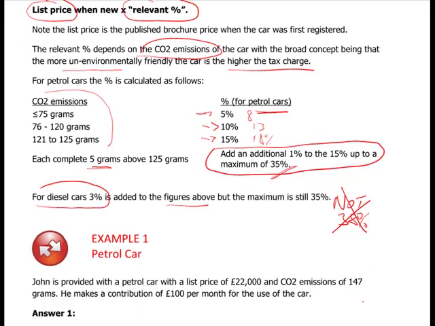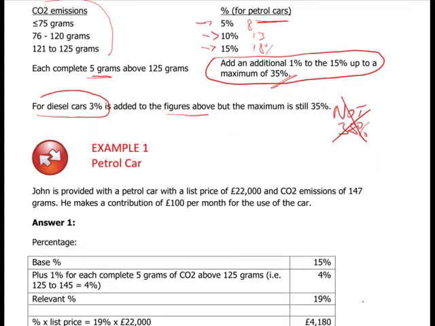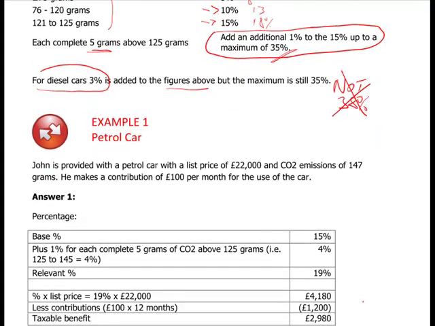It's 35%. Okay, here's a little example. Petrol, list price 22,000, CO2 emissions are 147. So base percentage is 15. For each complete 5 grams above 125, 147 minus 125 gives 4 complete blocks.